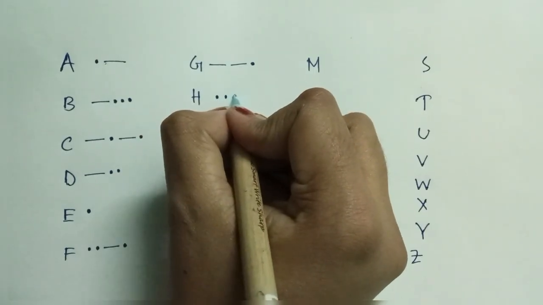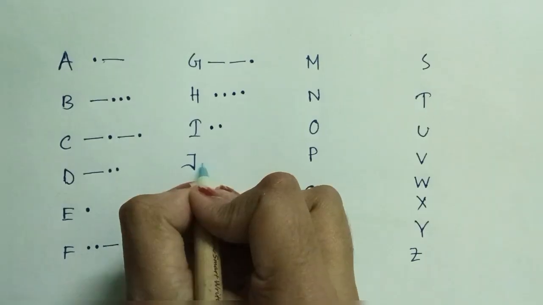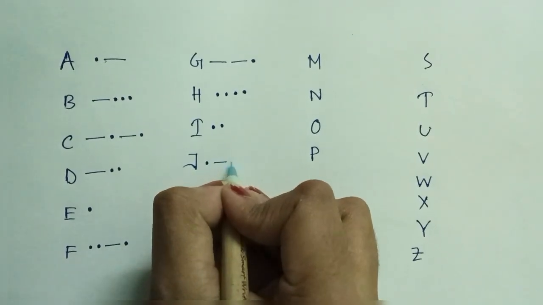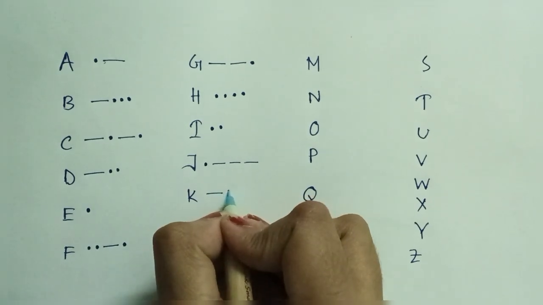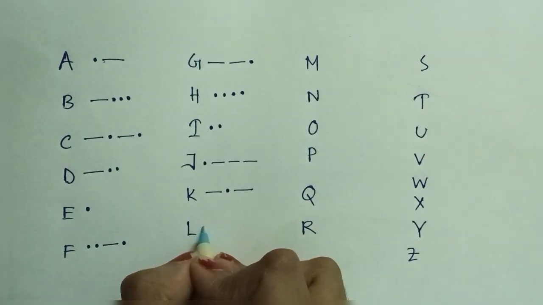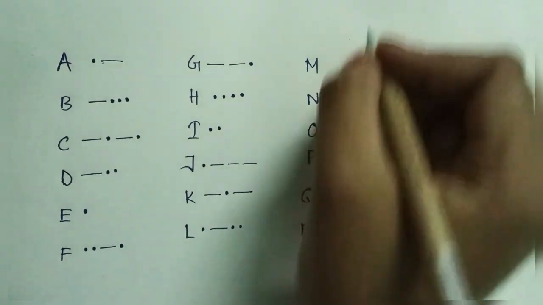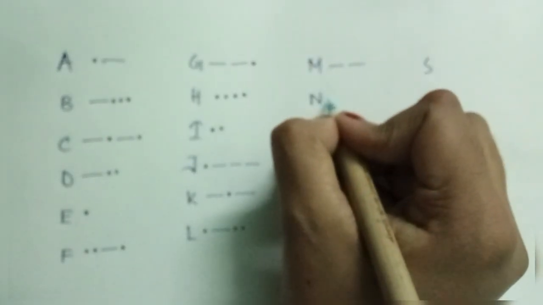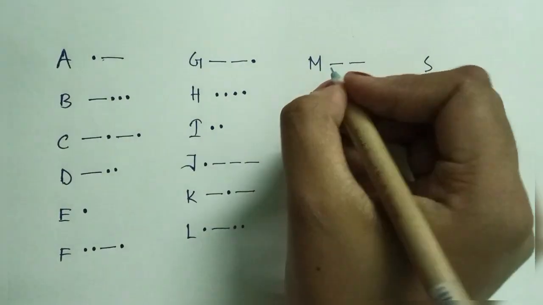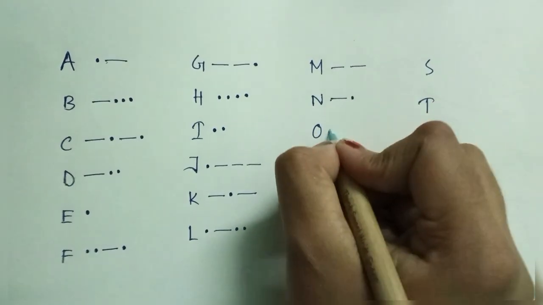H has four dots. I has only two dots. J has a dot and three dashes. K has a dash, then a dot, then another dash. L has a dot, a dash and two dots. M has two dashes. N has a dash and then we have a dot.